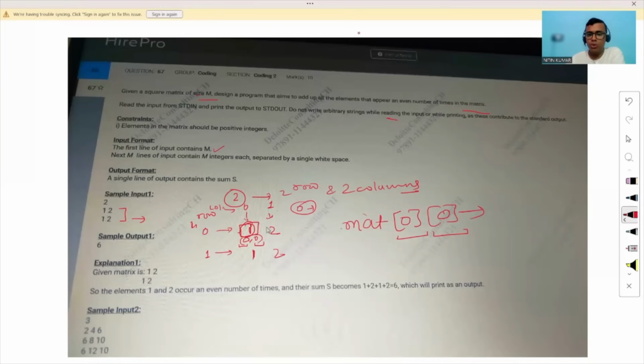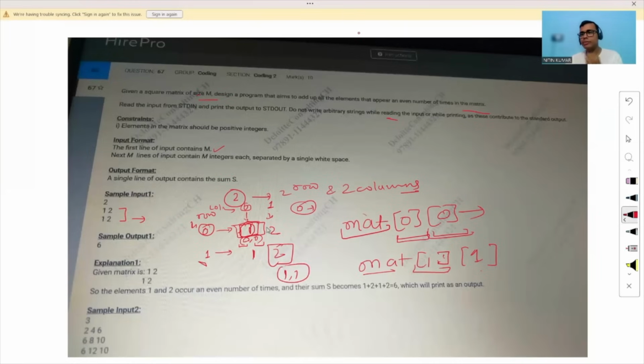That means go to the matrix, which is the name of the defined matrix, go to the 0th row, and then go to the 0th column. Then the element I get is this. Let's say if I write mat 1 comma 1, that means I go to the matrix, there I go to the first row, and then go to the first column. That means this element. This is basically 1 comma 1. In this way, we fetch any element in the matrix.